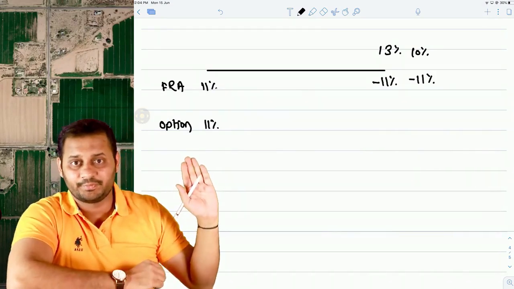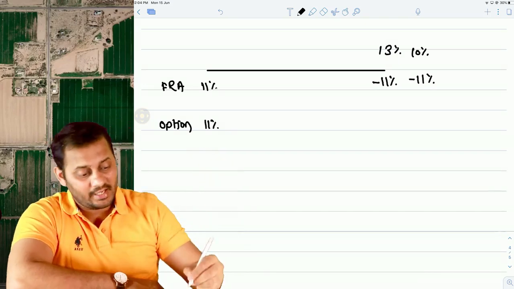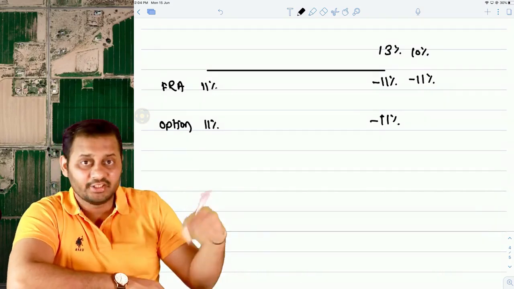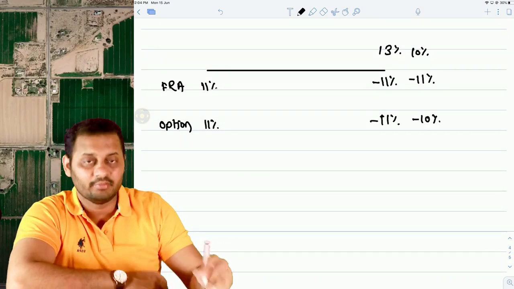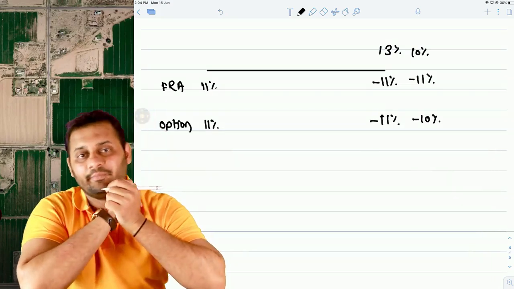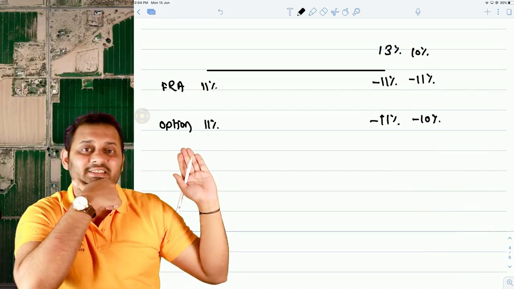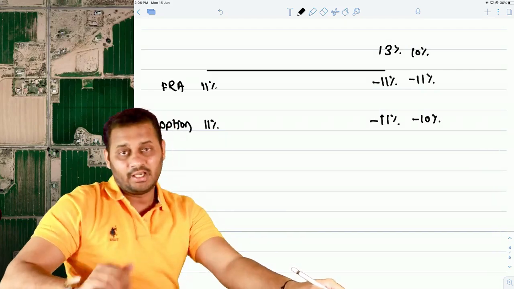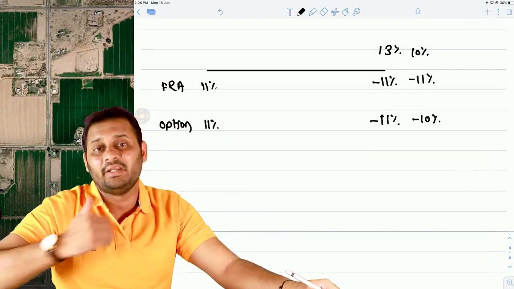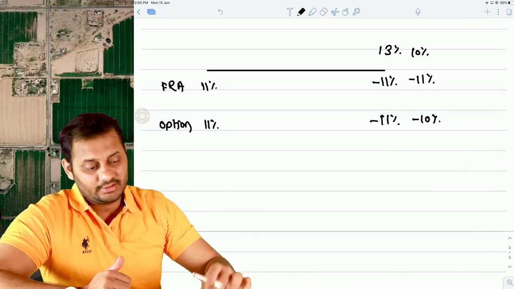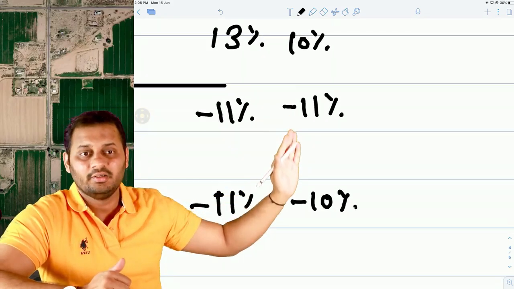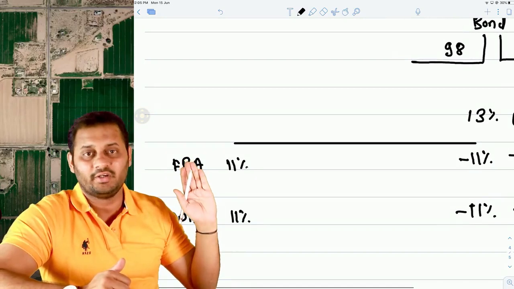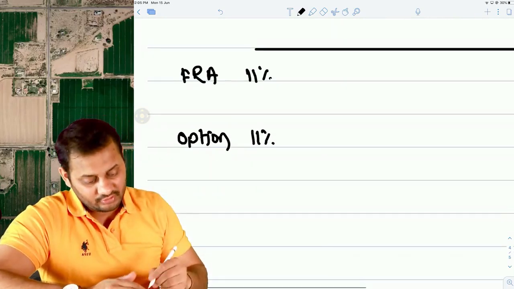But what if there is an option at which you fix the same rate, and in case of 13% as the market rate, you pay 11%, and in case of 10% as the market rate, you pay 10%. Which situation do you find good? This situation you find good, because in this case there is no loss. This is the maximum that you have fixed. Above that you will not have to pay, and below that you will be taking the benefit of lower interest rate. See, here we have the benefit of lower interest rate, but it is only in this case, option. In FRA there is no benefit of lower interest rate. In option it is. So this is called as a cap option.